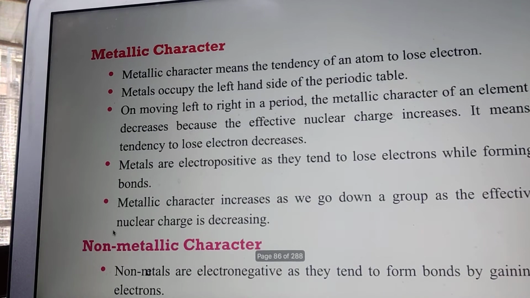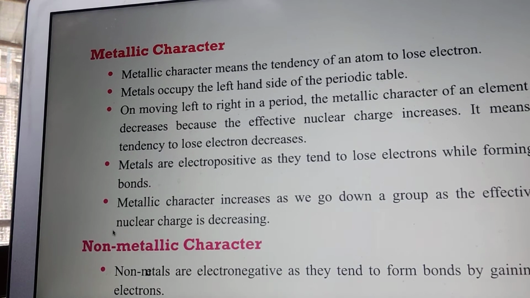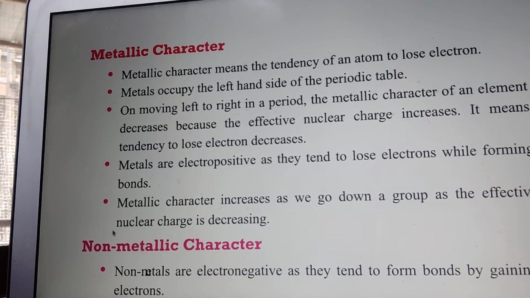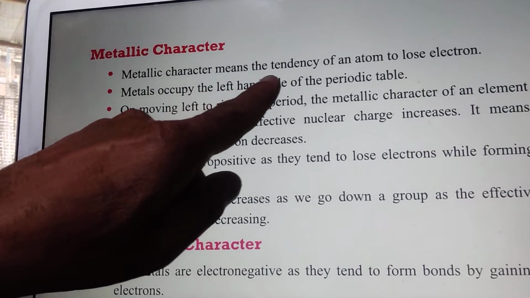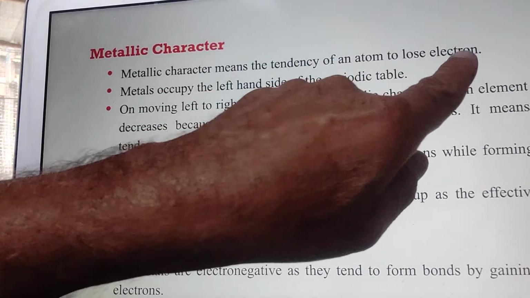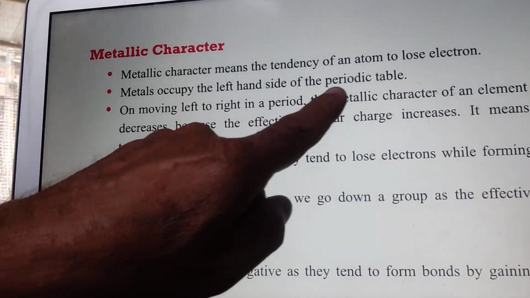Now, metallic character. Metallic character means the tendency of an atom to lose electrons. Any atom which loses electrons easily is metallic in character. Metallic character means the tendency of an atom to lose electrons. Metals occupy the left hand side of the periodic table.